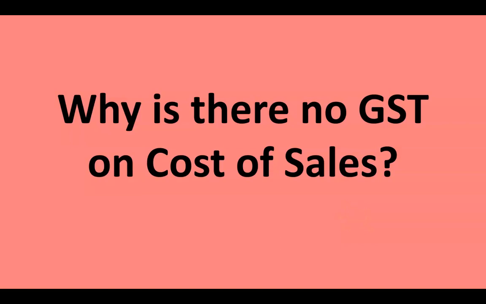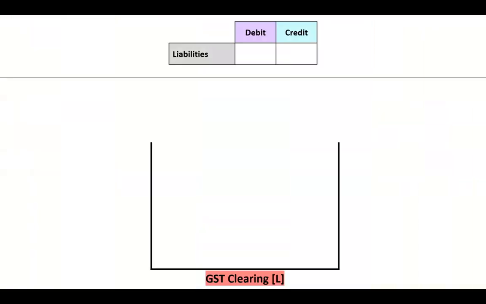A really difficult thing to understand when learning about GST is why is there no GST on sales? Well, let's recap. Here's what we know about GST. We call it GST clearing, and we assume the GST clearing account is a liability. It may be, it may not be, but we assume it is because now it has the rules of a liability in terms of debits and credits. And the metaphor we're using is it's a big tub of obligations or debt to the government.